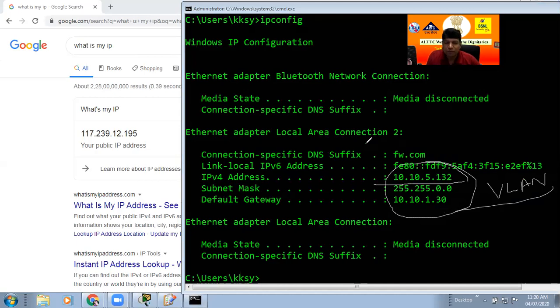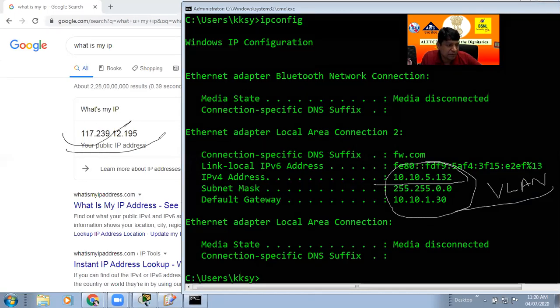So in local you can connect 1,000, 10,000, any types of computer, it doesn't matter. So it's a single IP, but the whole campus depends on this main IP. This is the main IP, the public IP, the global IP, and this is the private IP. So how to manage it? With the help of the VLAN.